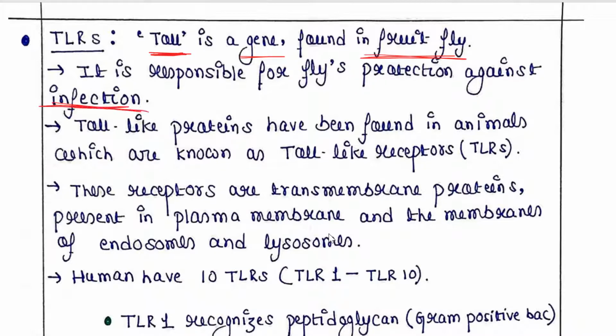Toll-like proteins have since been found in animals. When these proteins are found in animals, they are known as toll-like receptors because they are similar to the toll gene found in the fruit fly. That's why the name is toll-like receptors.